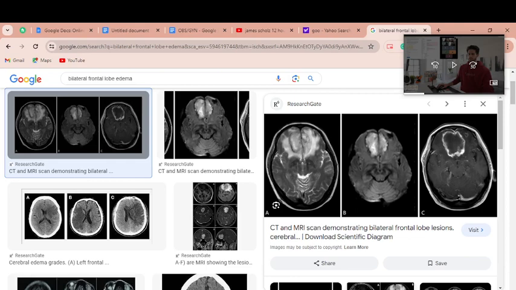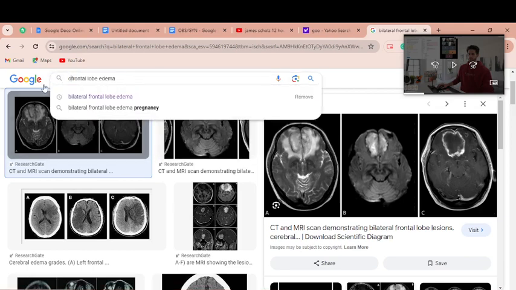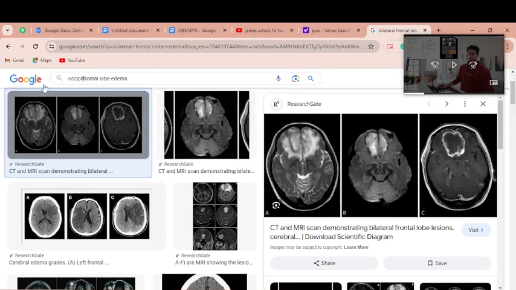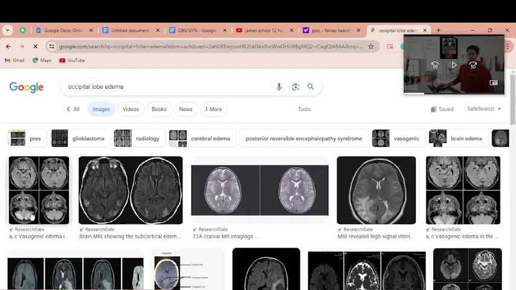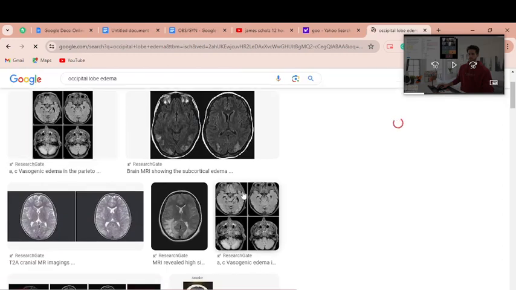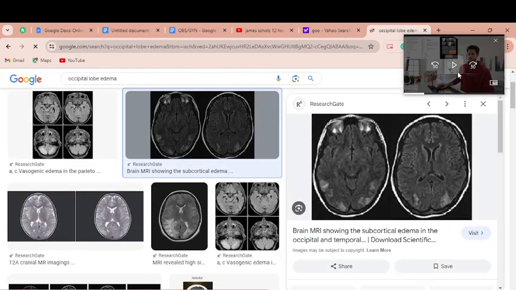So this is what bilateral frontal lobe edema looks like, and that is a characteristic thing of eclampsia. And occipital lobe edema. Let's see that as well. Occipital lobe edema looks something like this, or like this. So these lobes can become edematous in the cases of eclampsia.